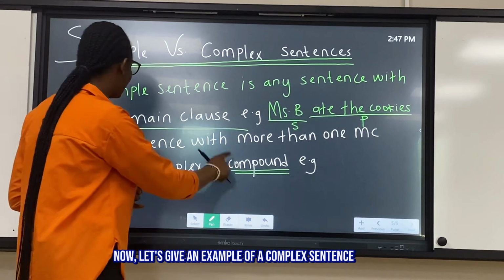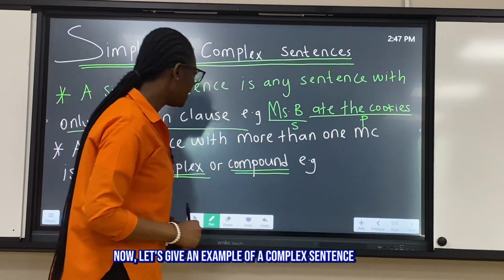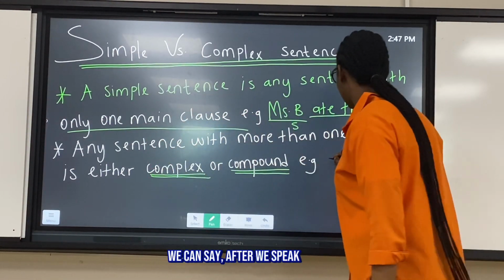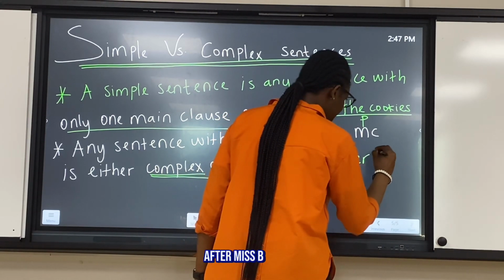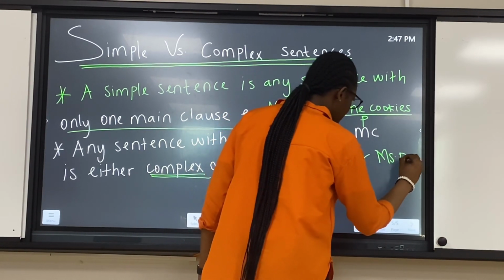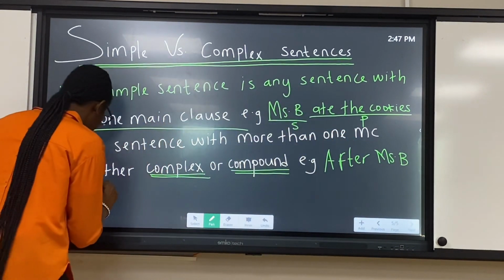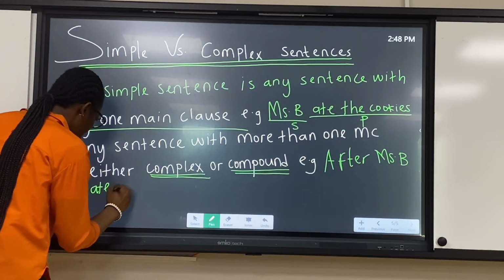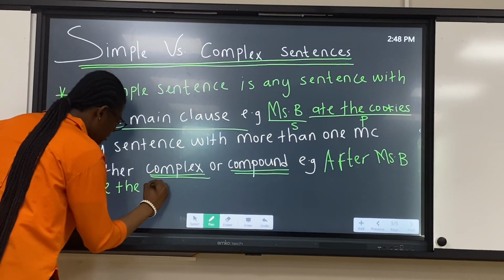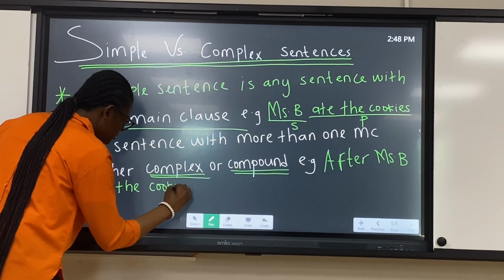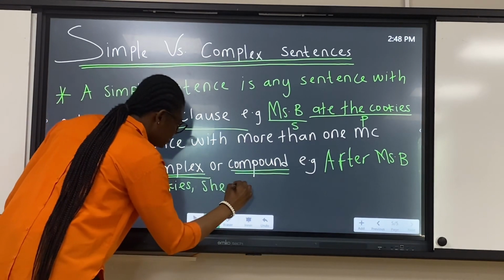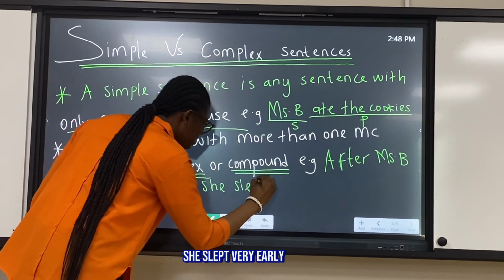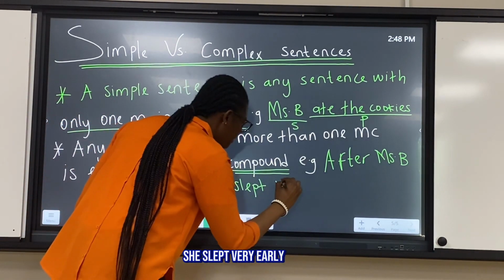Now, let's give an example of a complex sentence. We can say, after Ms.B ate the cookies, she slept very early.